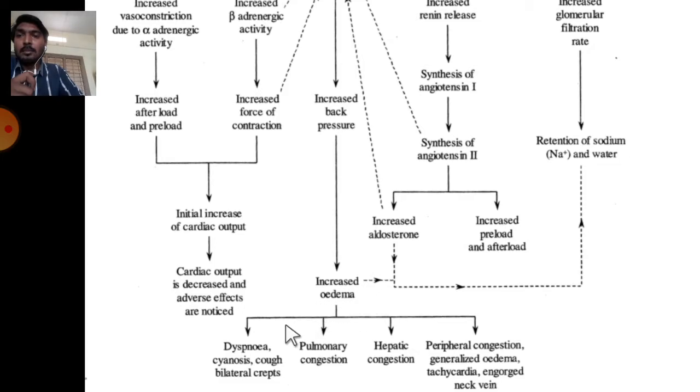This increasing edema causes symptoms like dyspnea, cyanosis, cough, bilateral pulmonary congestion, hepatic congestion, peripheral congestion, generalized edema, tachycardia, and engorgement of the neck vein.